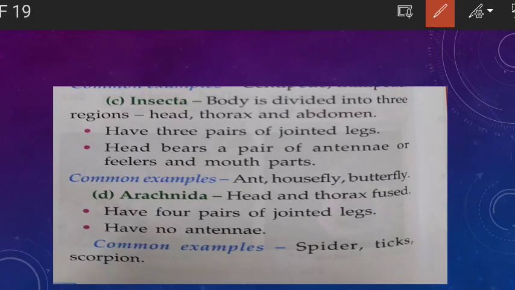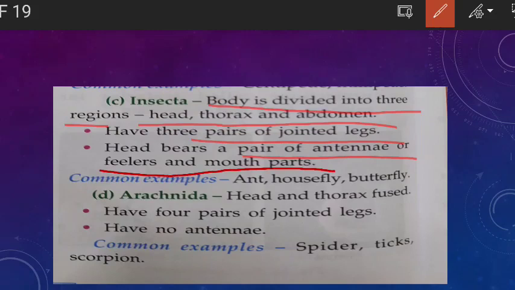Insecta. The third class that I'm going to discuss about the arthropoda is Insecta. In this, the body is divided into three regions: head, thorax and abdomen, and have three pairs of jointed legs. This is the special feature of Insecta, that they have three pairs of jointed legs. Head bears a pair of antennae or feelers and mouth parts. And the common examples of Insecta are ant, housefly and butterfly. Clear? Next is the Arachnida. Arachnida, what is the special feature? Head and thorax fused and have four pairs of jointed legs.